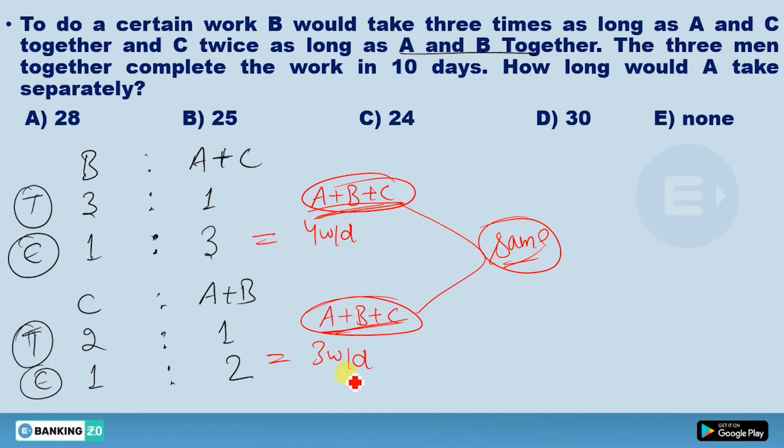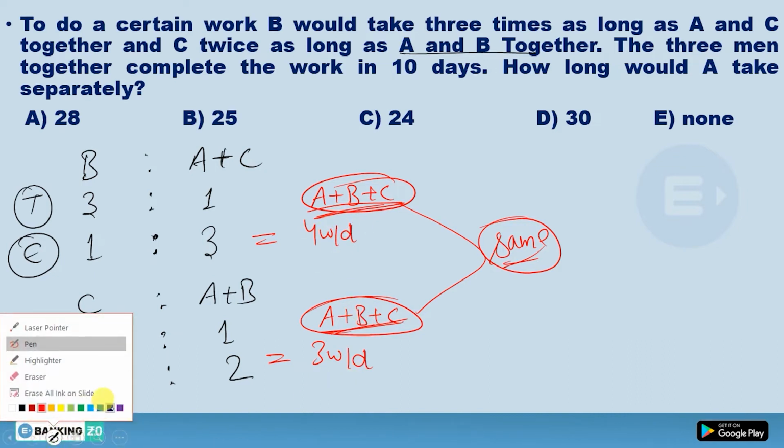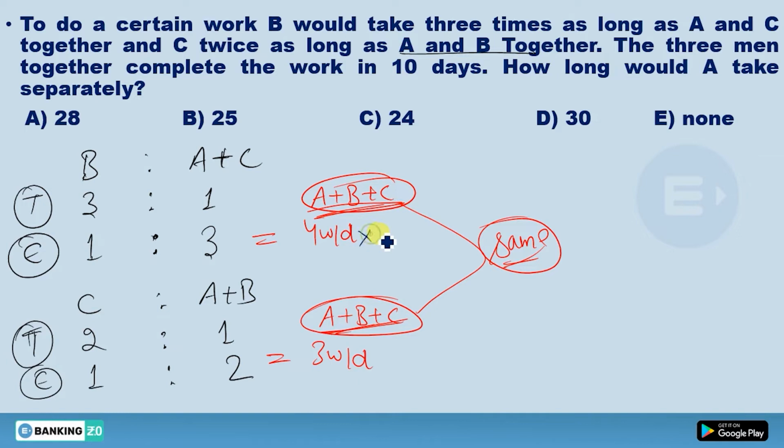Now in this question, this is not same, so make it same. How will you make it same? Multiply here by 3 and multiply here by 4. You're going to get this 3 and this 3, 12. So the total work in 1 day of A, B and C is 12, and this is also multiplied by 4.